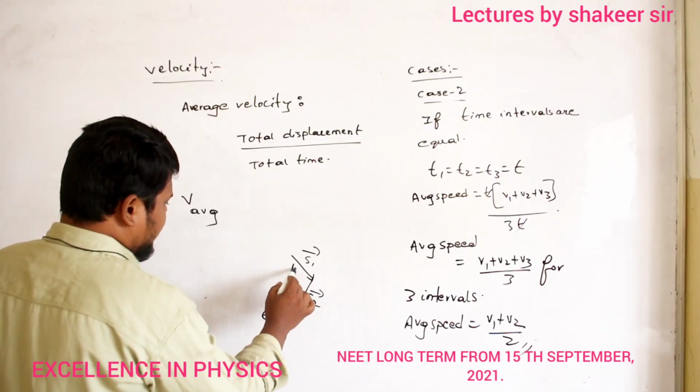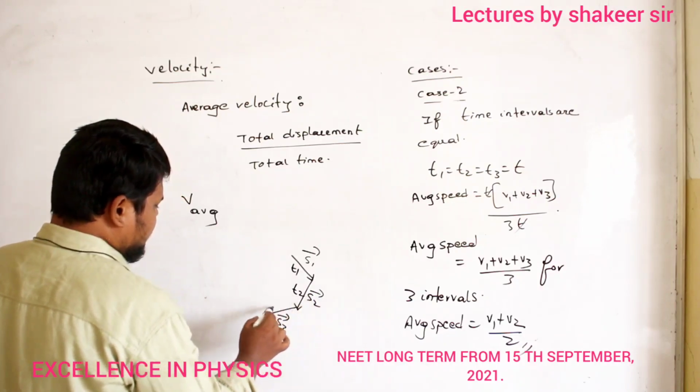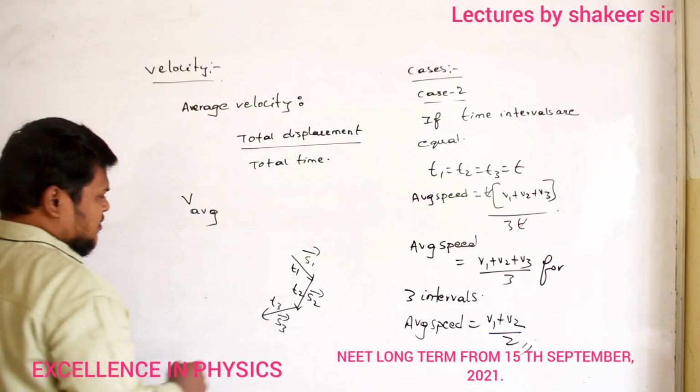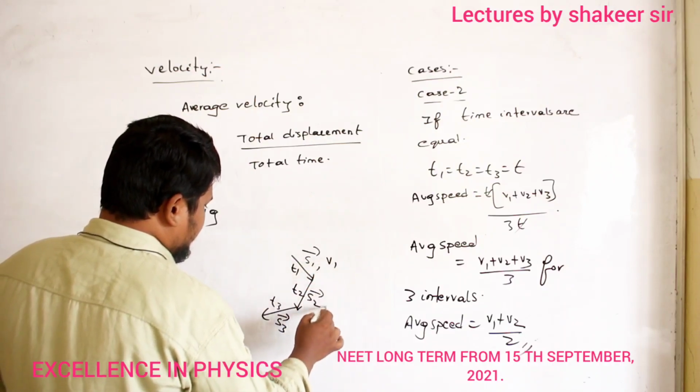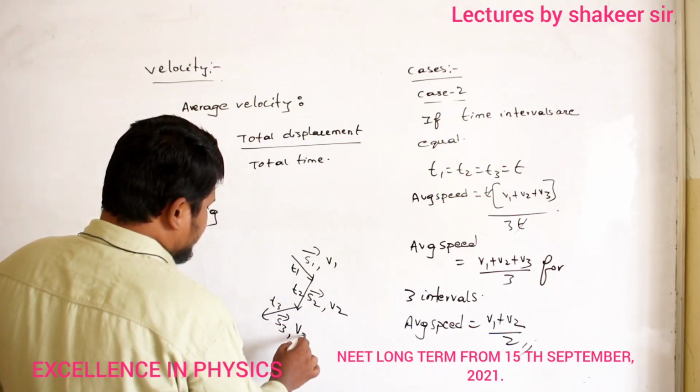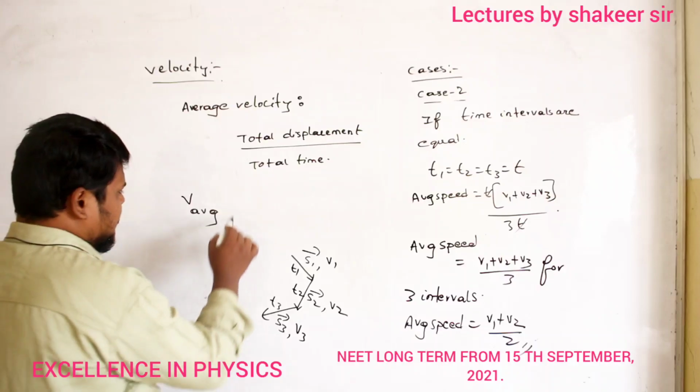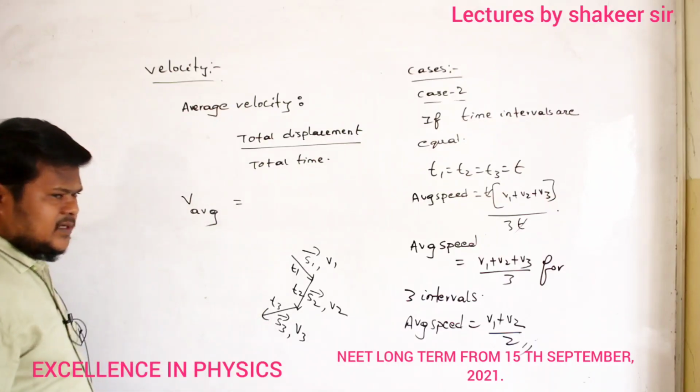Here let time taken be T1, here T2, and here T3. Here let velocity be V1, here V2, and here V3. Then how can I write the equation for average velocity?